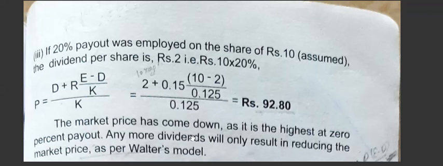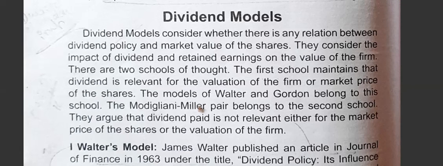So this is all about the Walters model. He had classified the firm into 3 types that you have to correctly check: growth firm, declining firm and normal firm. A growth firm is where the rate of return is more than the cost of capital. A declining firm is where the rate of return is less than the cost of capital. The third one is the normal firm, where whether the payout increases or decreases, the market price remains the same. Use the formula to calculate the market price. If there is any doubt regarding that, you may ask. This is about the Walters model. Thank you.